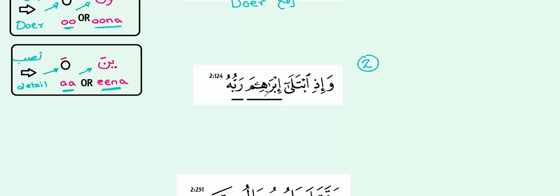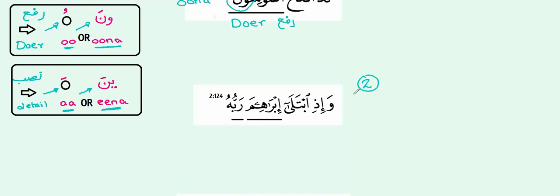So Ibrahima, remember there were 4 sounds that I'm trying to hear out. Una, a, ina. So I see an a over here. I hear an a, Ibrahima, which is why I'm going to say okay, so this is nasab, the detail. And Rabbu. I hear an oo in Rabbu, which is why I'm going to say this is rafa, the doer of the action.